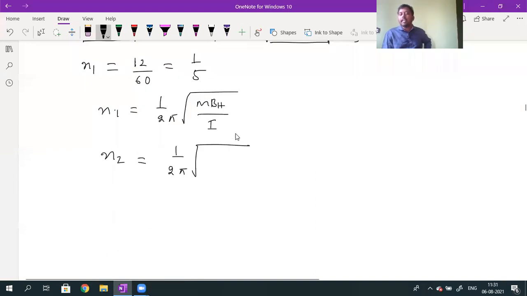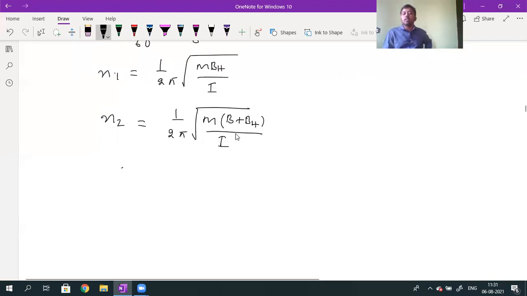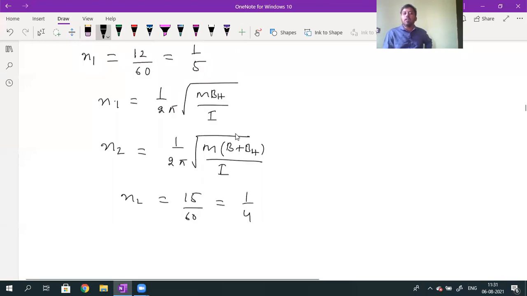N2 formula I am writing. N2 will be given by 1 by 2 pi into root over, same bar magnet, so the magnetic moment value will not change. But B and BH are both applied in the same direction, so what will I get? M into B plus BH, divided by I. What is N2 they have given? N2 is 15 oscillations per minute, that is 15 divided by 60, the value is 1 by 4. I got the N1 value and the N2 value.